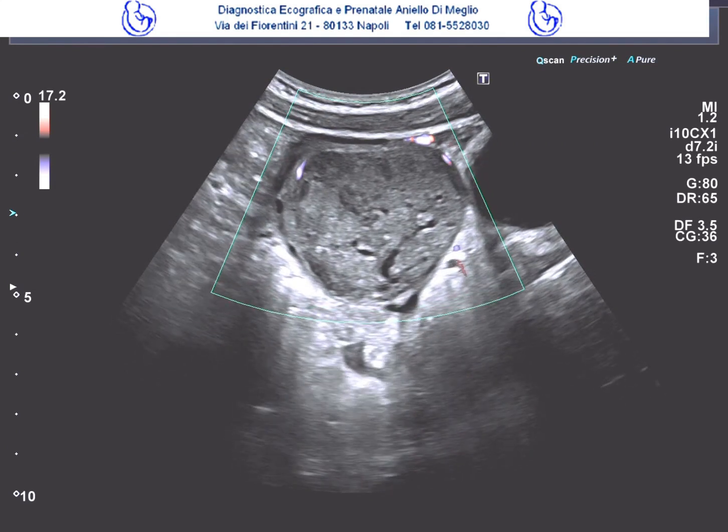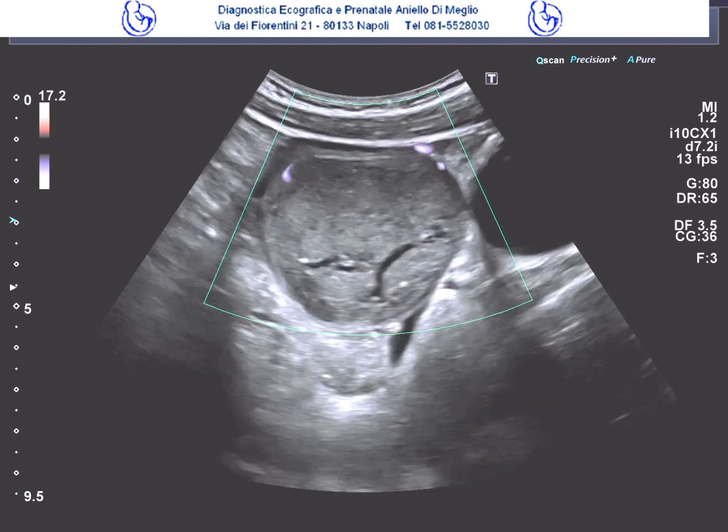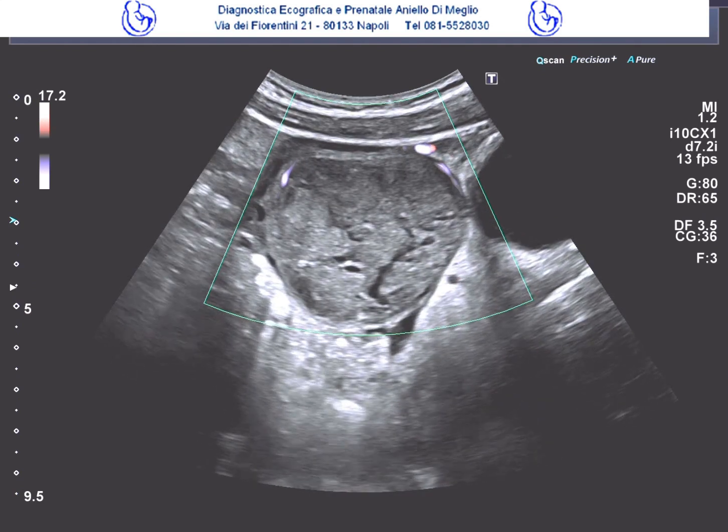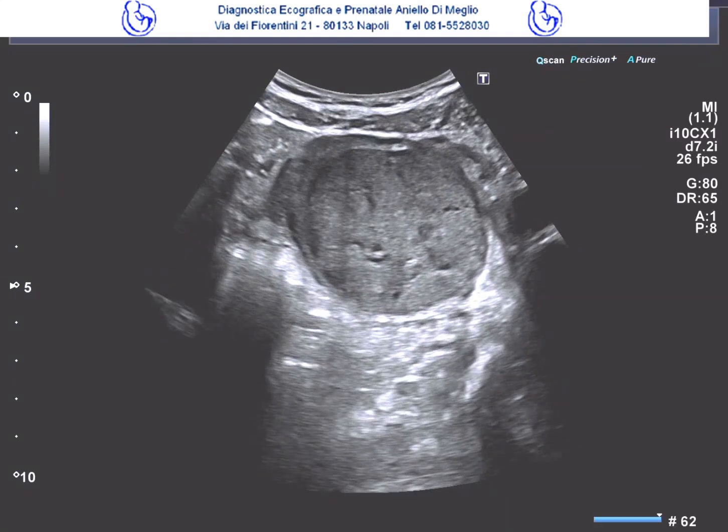It appears within the ovary and seems to have an ovarian origin and relevance due to the presence of the typical peripheral crescent sign, that is, the healthy residual ovarian stroma, visible as a small crescent on the periphery and recognizable by the presence of small follicles within it. The lesion is measured and has an average diameter of about 4.5 centimeters.